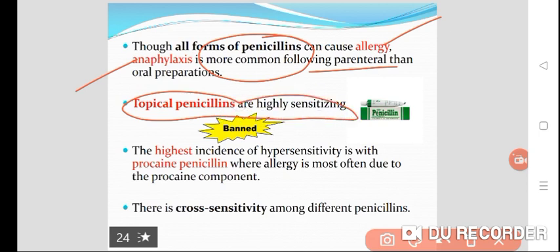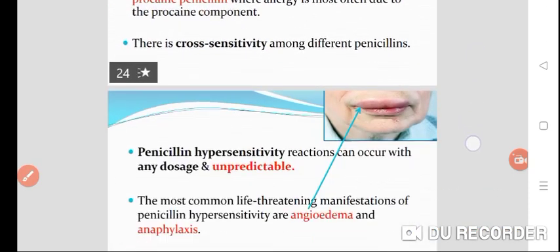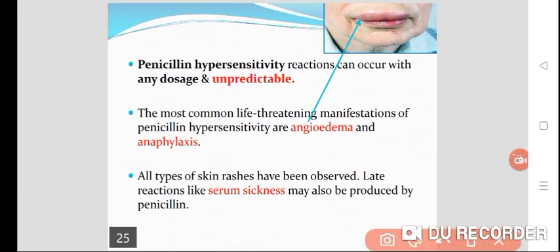The highest incidence of hypersensitivity is seen with procaine penicillin, where allergy is most often due to the procaine component. There is also a chance of cross sensitivity among the different penicillin preparations. Now, as you can see, there is angioedema. Penicillin hypersensitivity reactions can occur with any dose and are highly unpredictable. You can't predict whether hypersensitivity will occur in a particular individual or not.